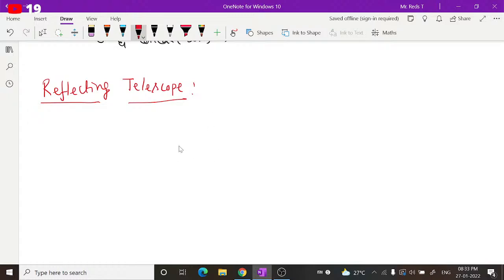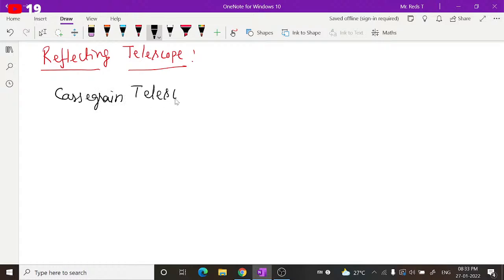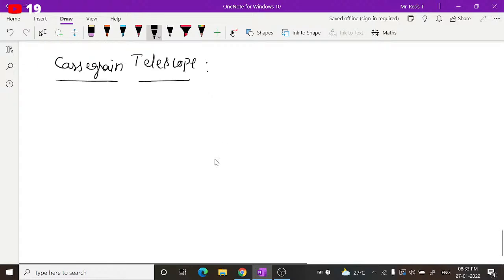So how this construction looks, and how the ray diagram looks, let us see the ray diagram of the reflecting telescope. Specifically, we will discuss one of the reflecting telescopes called the Cassegrain telescope. It consists of two mirrors, one concave mirror and another convex mirror. How will they be arranged? Let us try to understand briefly.